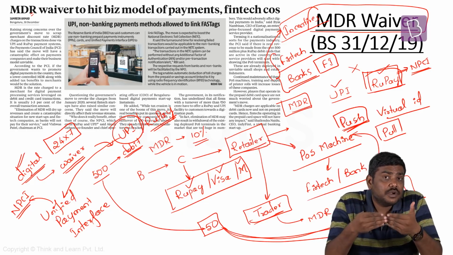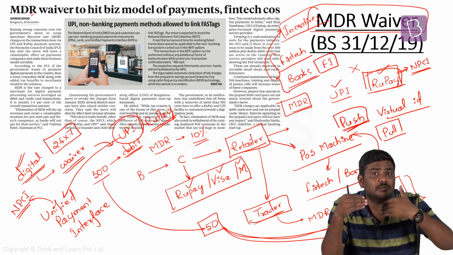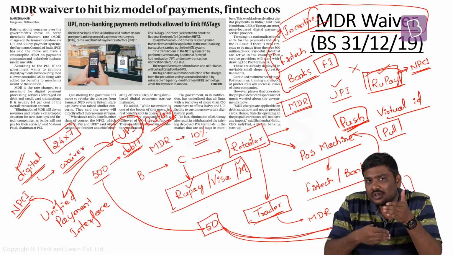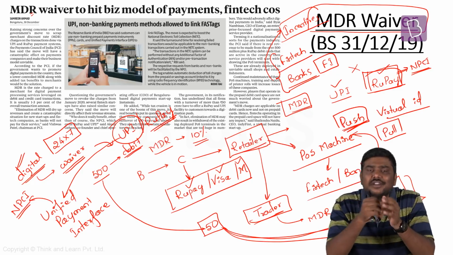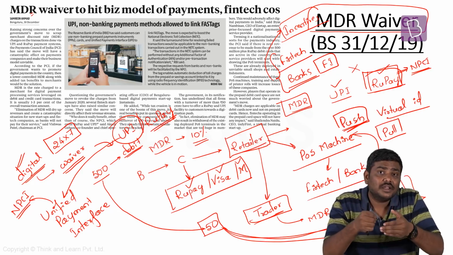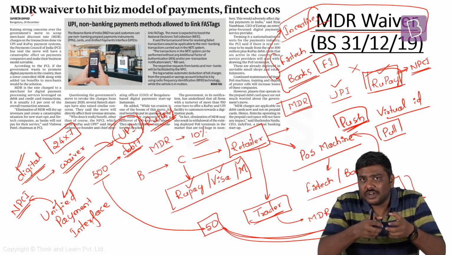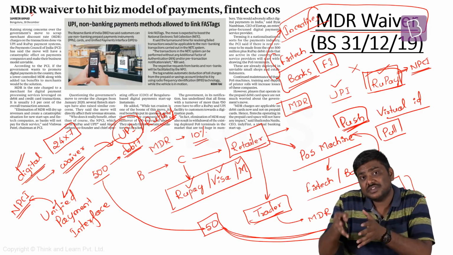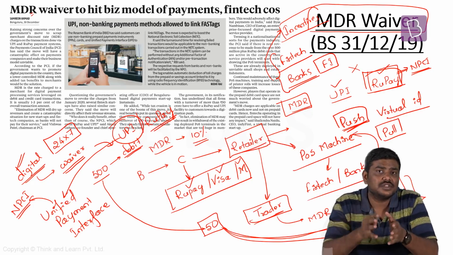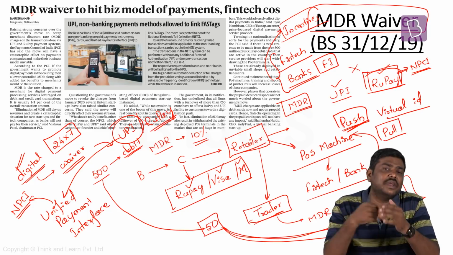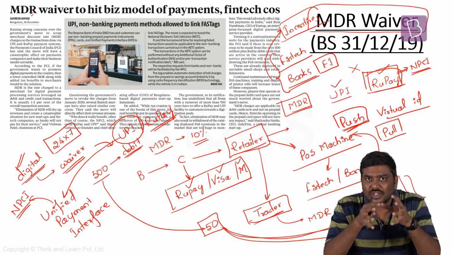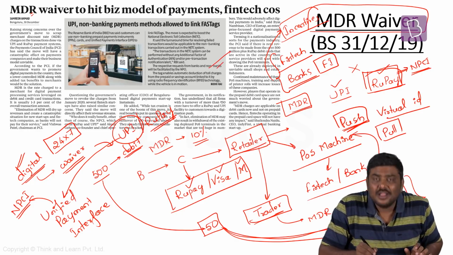With the announcement of Government of India that this particular MDR will be waived off, this kind of expansion of infrastructure will be affected. And various experts have already stated that it might so happen that these particular companies may start withdrawing the POS or point of sales terminals or the infrastructure which has been already provided, because now the MDR has been waived off by Government of India. These are some of the issues which have been raised in this particular article.